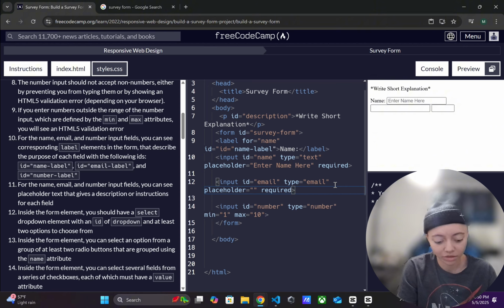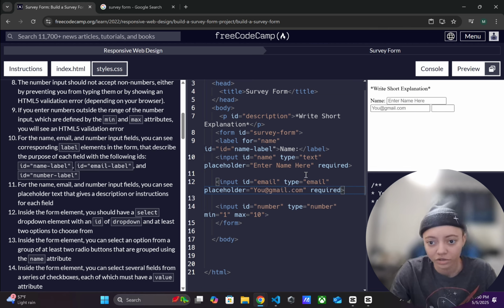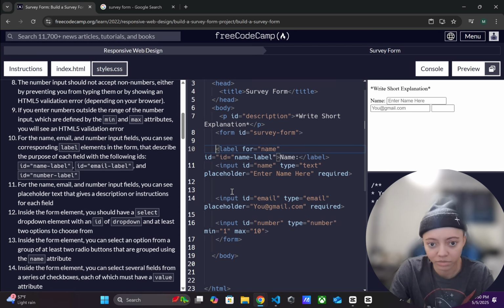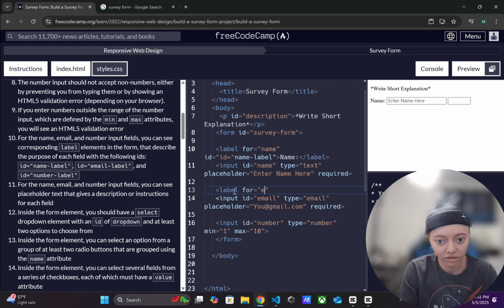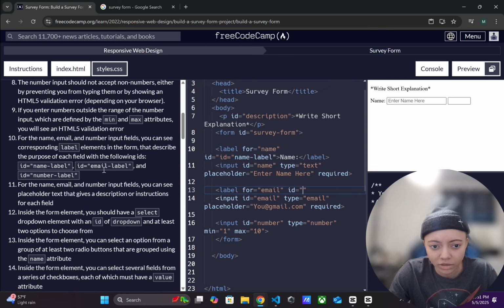I think it would be you at gmail.com, something like that. But then this one also is going to need a label as well. So we're going to need to do label for, because I'm not sure if you need it in email. And then we have to do ID equals. So if I added the ID for the first one, where is it? Okay, label. And then this one is email label.